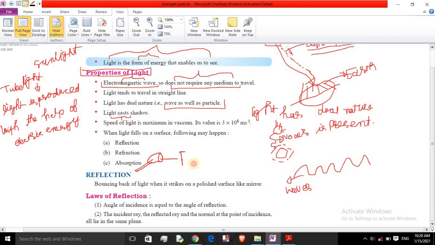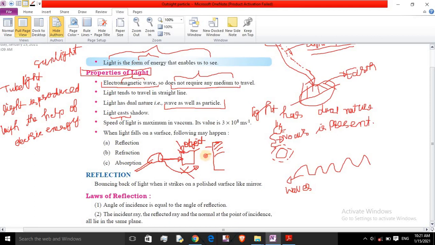If we put an object, an obstacle, in front of this light and place a screen here, then what will happen? Light will travel in a straight line. This is the property of light: it always travels in a straight line and never changes its path. Due to this, a shadow is formed on the screen.